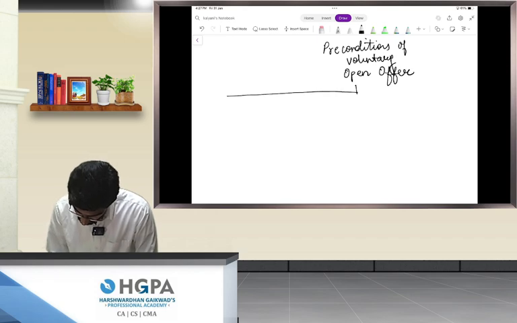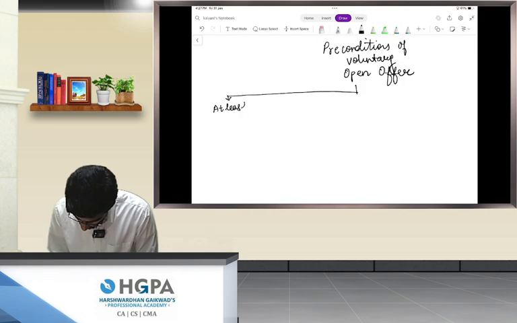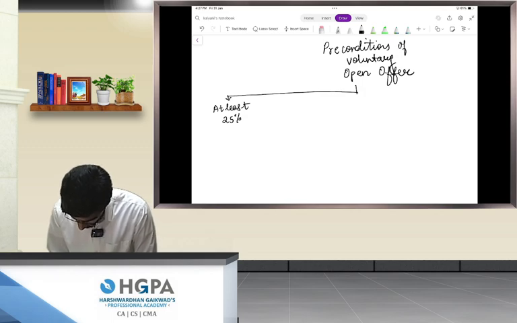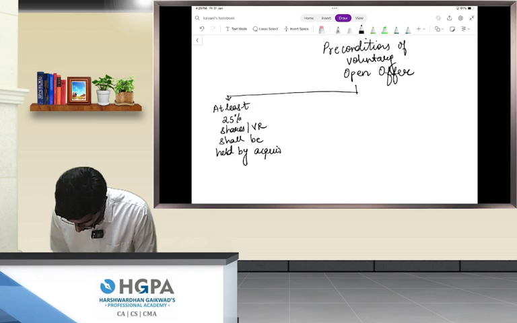Number 1, at least 25% shares or voting rights shall be held by the acquirer.